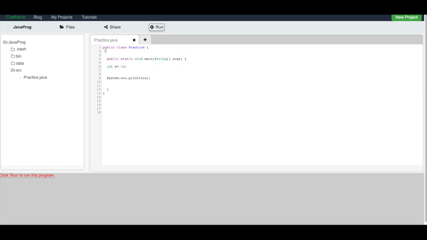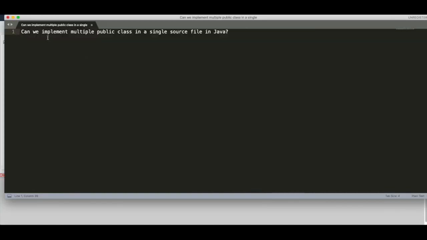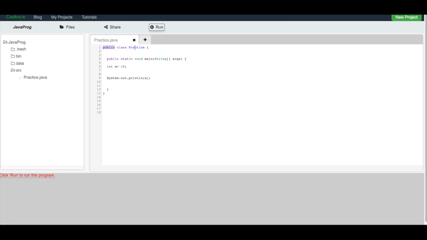Here we have declared public class practice, right? And this is the simple main function, and in this main function we are declaring a variable a, initializing it to 10, and then printing it, right? Now if you see, this class is a public class, right? And what was the question? The question was, can we implement multiple public classes in a single source file in Java? So the keyword is public here, right? This is a public class and it has exactly the same name as the source file. So this is practice.java and the class name is also practice, right?